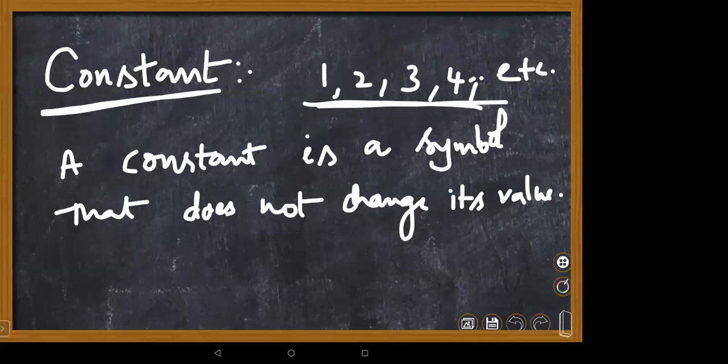Karthik, did you understand what a constant is? A constant is a fixed value. It doesn't change its value. So examples you can take are 2, 3, 4, and so on. Coming to the next definition, children. Ma'am, can you hear me? Yes, I can hear you, Gagan. I understood, ma'am. Very good.